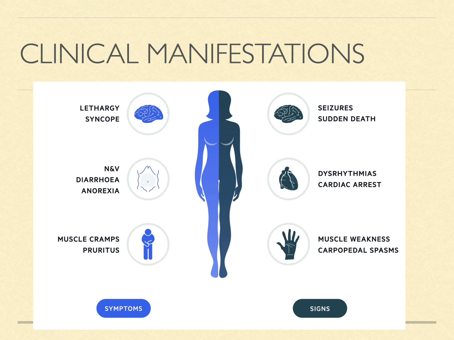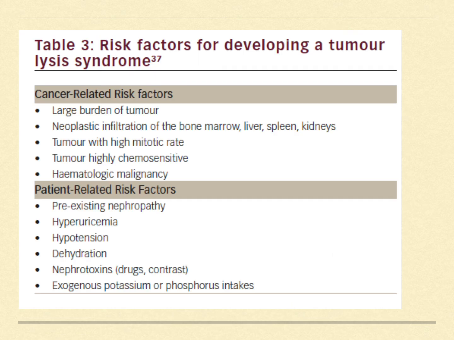The clinical manifestations of tumor lysis syndrome include symptoms like lethargy, syncope, nausea, vomiting, diarrhea, anorexia, muscle cramps, and pruritus. As we see, these clinical features are all because of our 4 abnormalities: the hyperkalemia, the hyperphosphatemia, the hyperuricemia, and hypocalcemia. And in the same way, the signs like the neurological signs like seizures and sudden death, dysrhythmias and cardiac arrest, muscle weakness, and carpopedal spasms also develop.